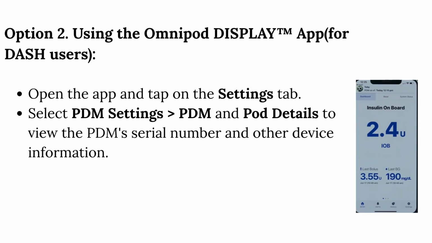Option 2. Using the Omnipod Display app. Users open the app and tap on the Settings tab. Select PDM Settings, PDM and Pod Details to view the PDM serial number and other device information.